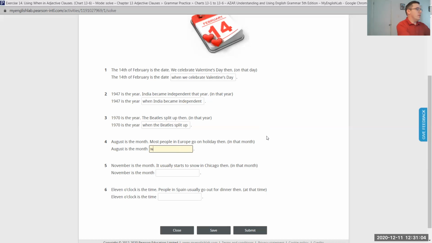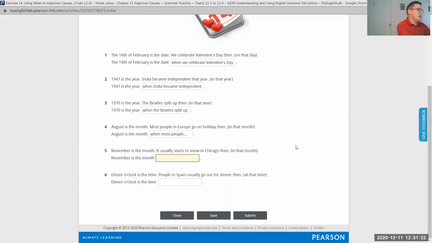August is the month when most people in Europe go on holiday. Again, we will not use the word then when we use the adjective clause because we're using the word when. November is the month when it usually starts to snow in Chicago. Okay. 11 o'clock is the time when people in Spain usually go out for dinner.